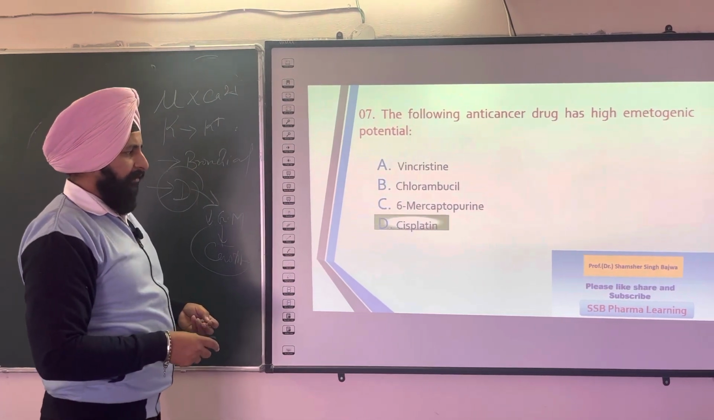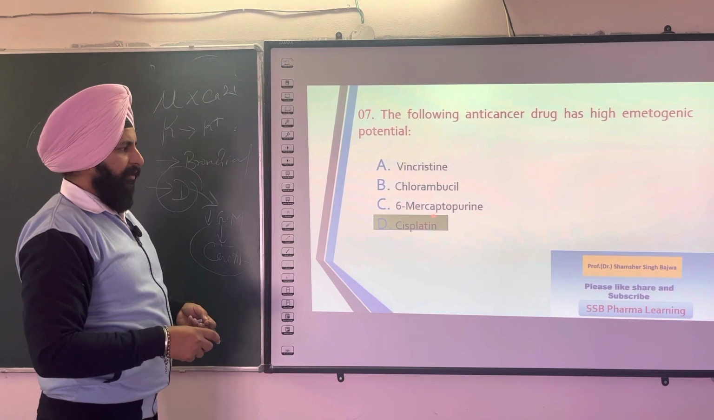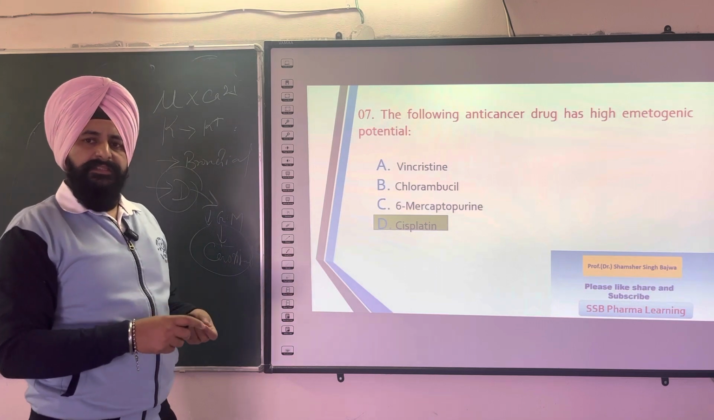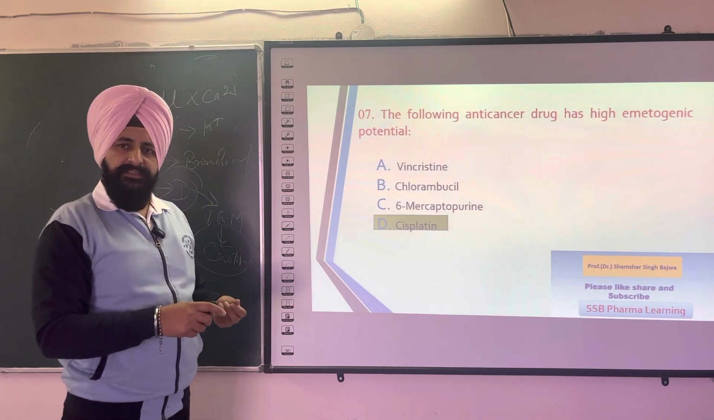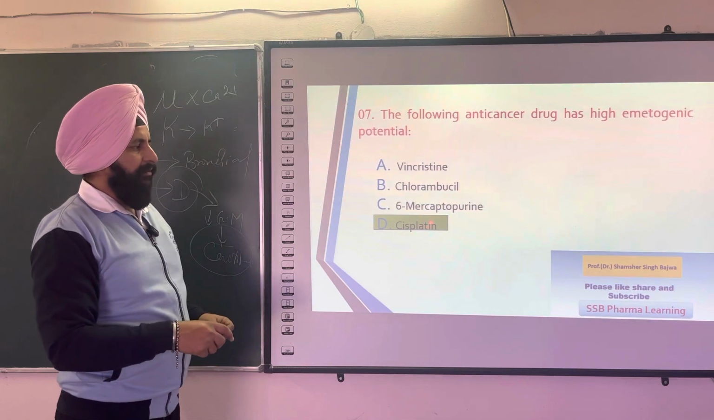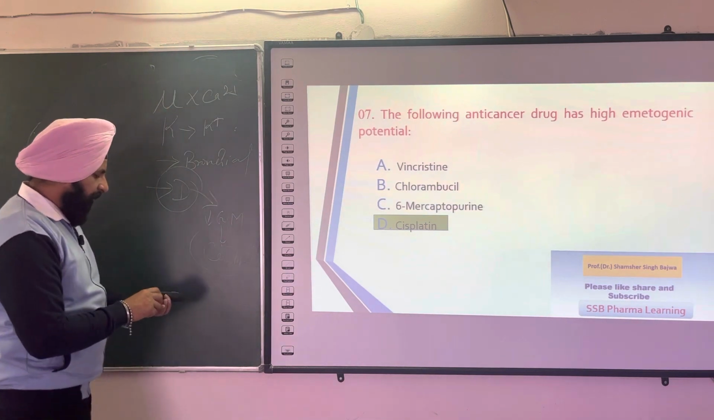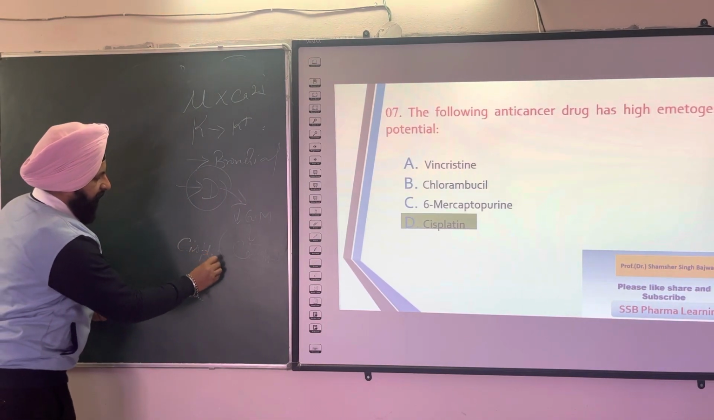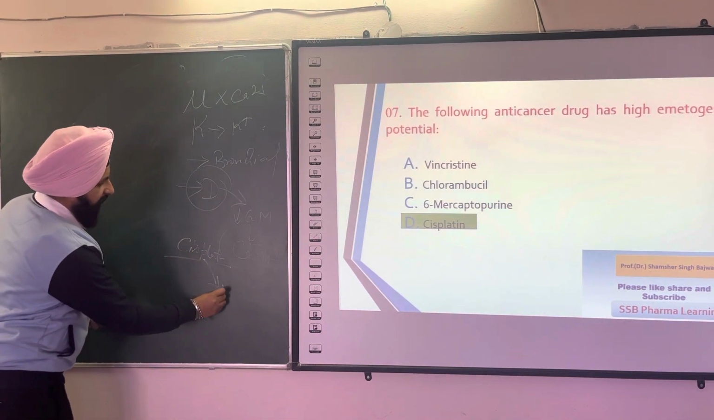The option is cisplatin. You know that if anybody uses cisplatin, cisplatin causes GIT ulcer, GIT irritation. That's why cisplatin, you know, in animals it is reported that cisplatin induces vomiting.